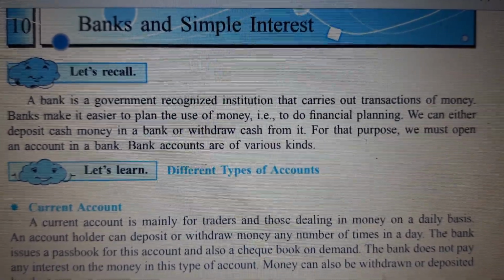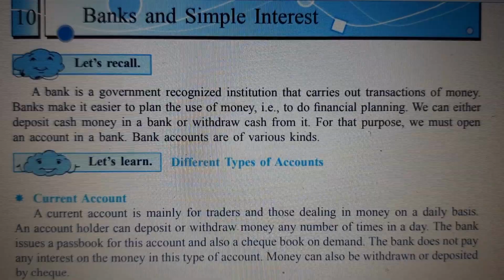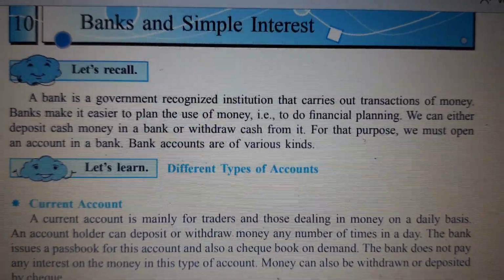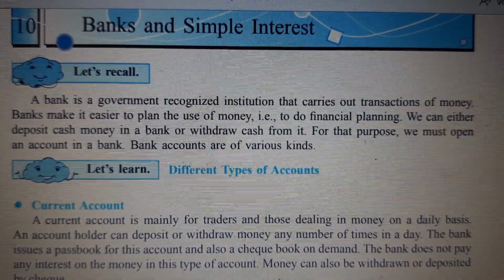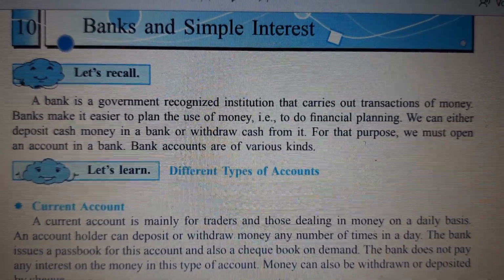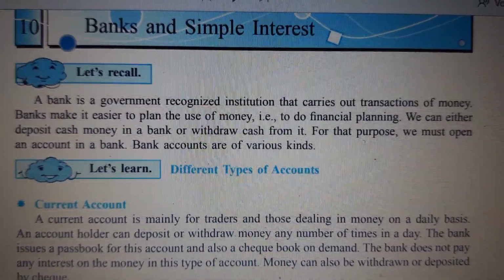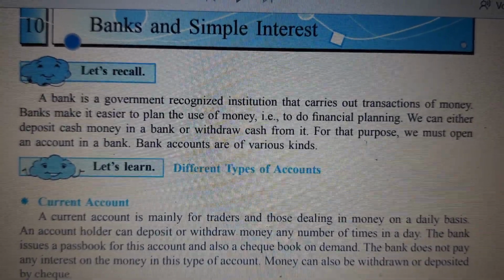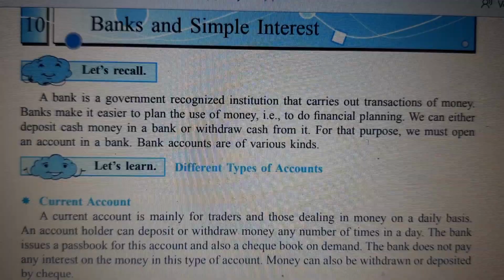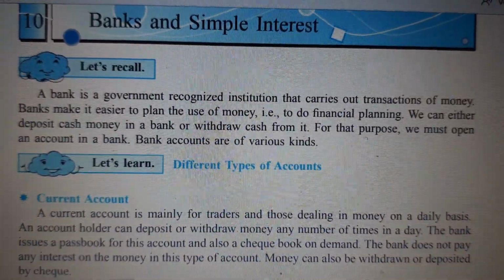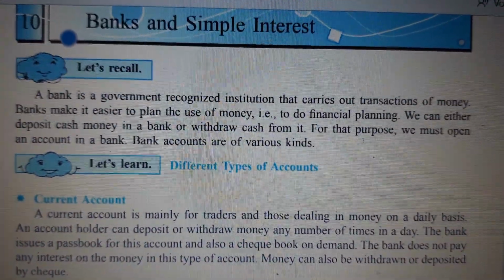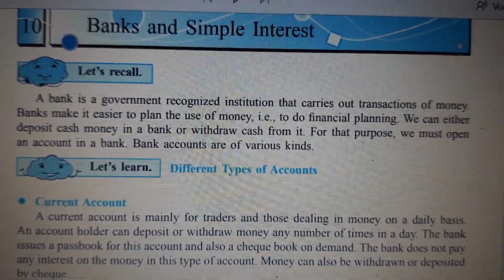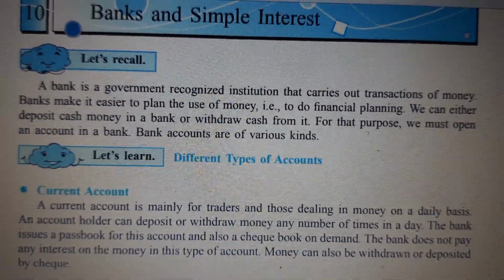First, let us know what is a bank. A bank is a government recognized institution that carries out transactions of money. Banks make it easier to plan the use of money, that is, to do financial planning. We can either deposit cash money in a bank or withdraw cash from it. For that purpose, we must open an account in a bank. Bank accounts are of various kinds.